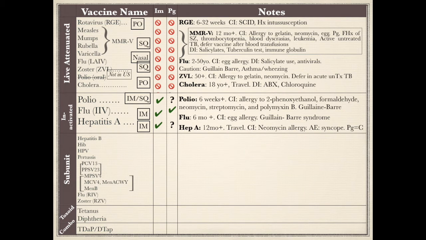Hepatitis A vaccine is another inactivated vaccine. It is approved for ages 12 months or older and is usually given 2 weeks before a potential known exposure, anticipating travel to a hepatitis A area. The contraindication is a severe allergy to neomycin. There have been reported cases where people have a vasovagal response after getting the vaccine, so fall precaution is needed. It is pregnancy category C, so administer if absolutely indicated, and it is recommended in the immunocompromised.